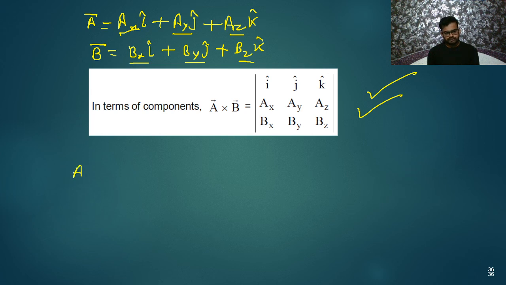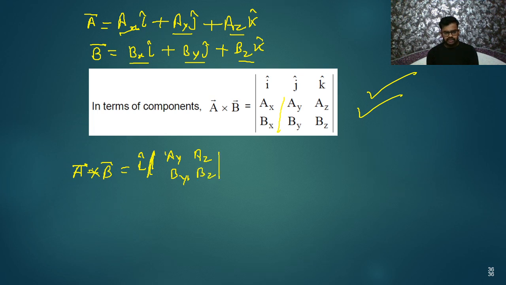Simple. A cross B, you can write it like this. At first, keep i cap here, and you just take these two things, ay, az, by, bz.